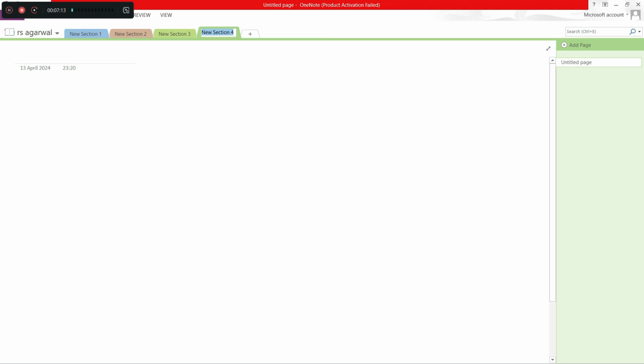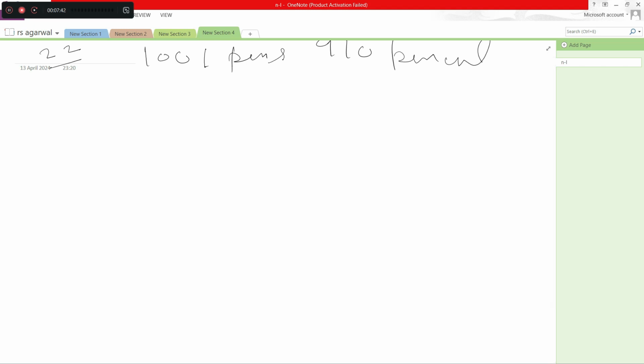So number 22 here. Find the maximum number of students among whom 1001 pens and 910 pencils can be distributed in such a way that each student gets the same number of pens and the same number of pencils here.